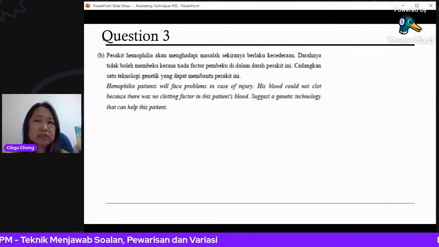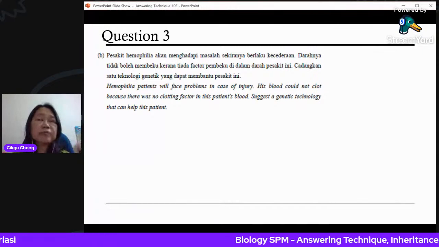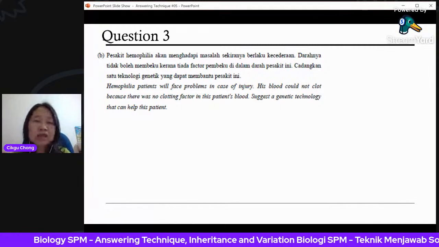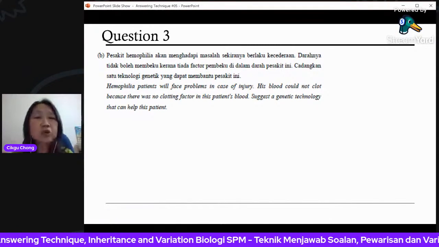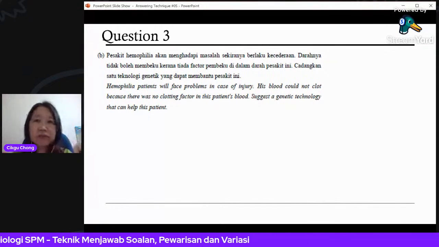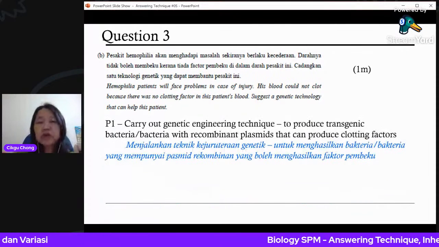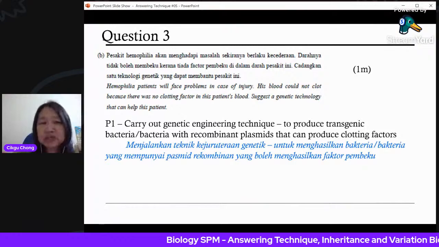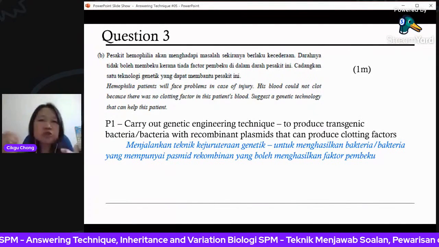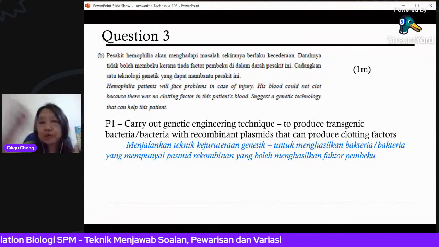Usually we make use of bacteria to produce it because bacteria can multiply very fast. Their reproductive rate, their rate of having the next generation, is very fast. So in that way, it can produce a lot of the substance that you need. That's why we also make use of bacteria to make insulin. Okay, so the same principle of making insulin. So you need to carry out genetic engineering to produce transgenic bacteria. Transgenic bacteria is bacteria whose DNA you have already changed. That means you put the DNA to make the clotting factor inside the bacteria.